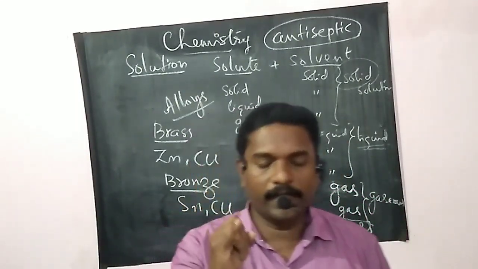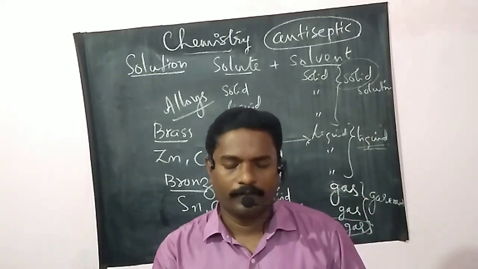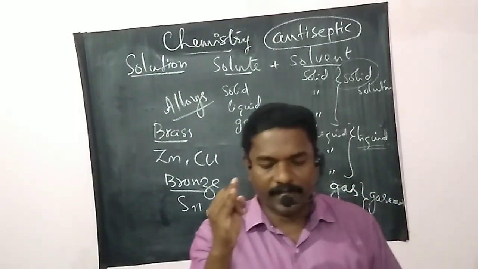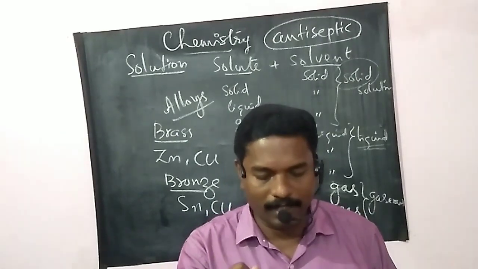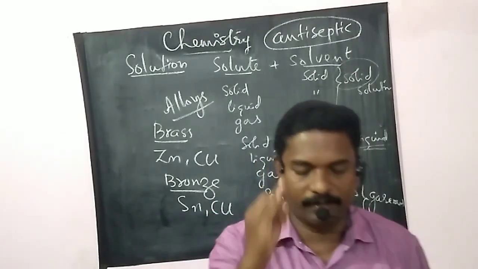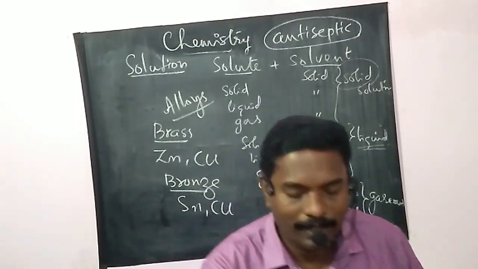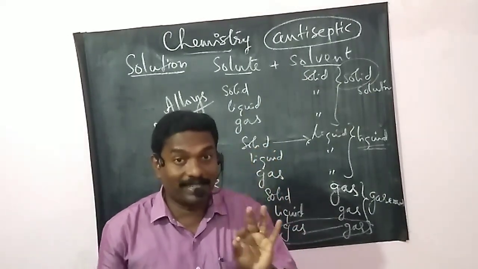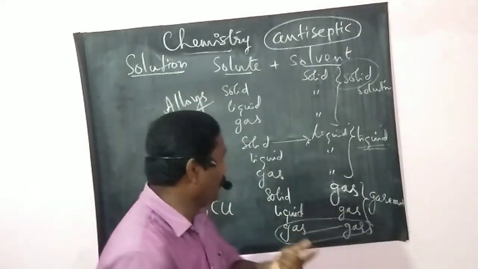A solution is a homogeneous mixture. The second one, the particles of a solution are smaller than 1 nanometer in diameter. So, they cannot be seen by naked eyes.